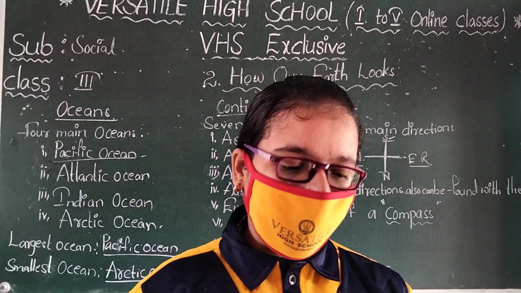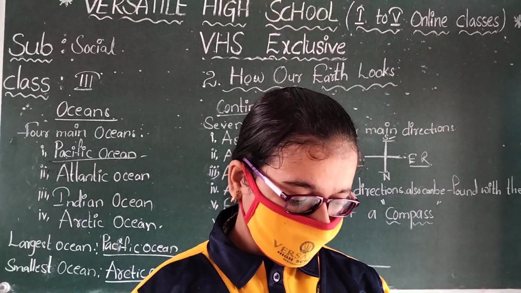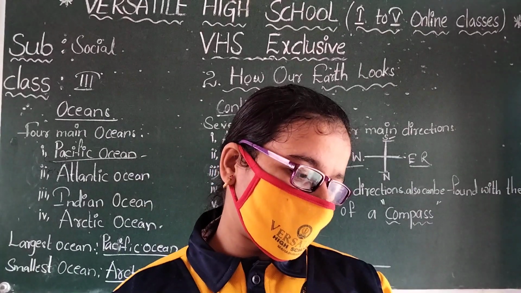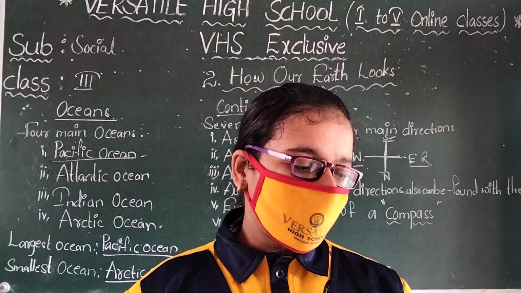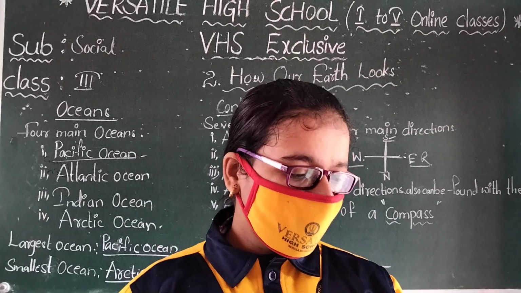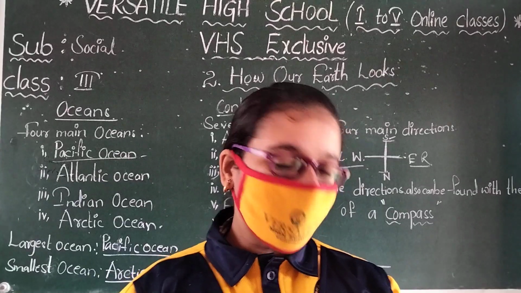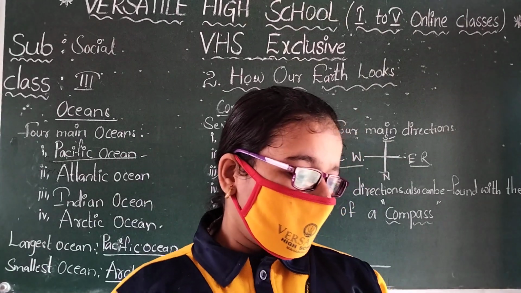Okay, children, I am repeating again. A globe is a model of the earth. A map is a drawing of the whole earth or part of it. A map can be carried anywhere easily.